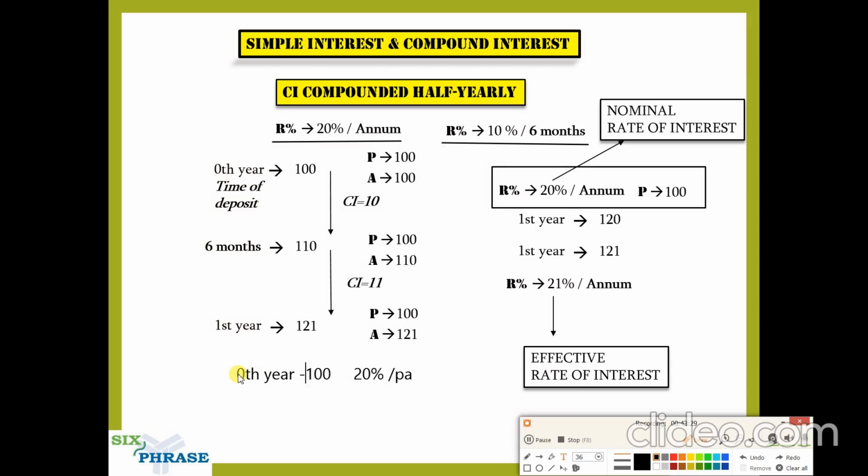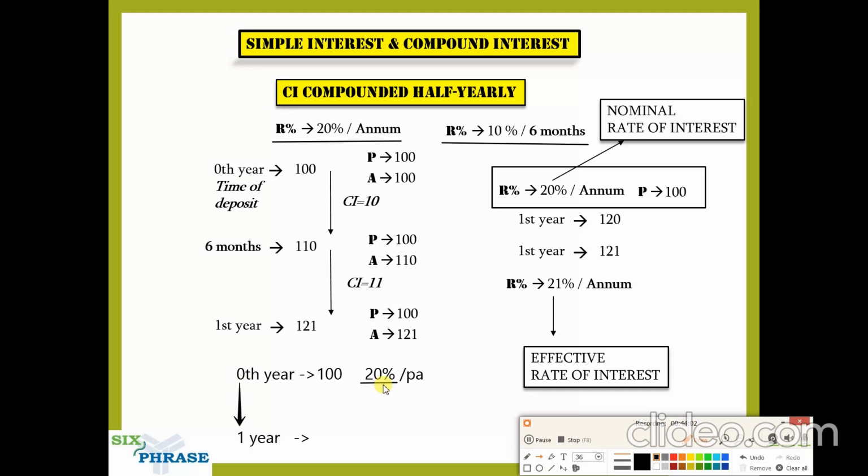So that is how we see this. This is zeroth year. Now at the end of 1 year, you take this 20 percentage. For this period of 1 year, from 0 to 1 year, what is the rate of interest? It is 20 percentage per annum, per year. So for this period of 0 to 1 year, the rate of interest is 20 percentage.